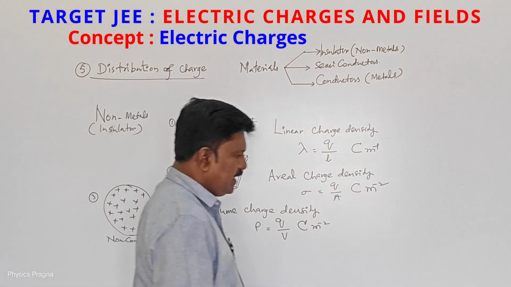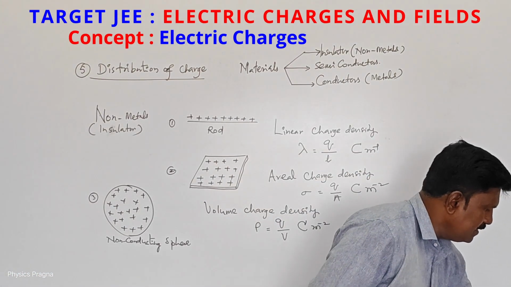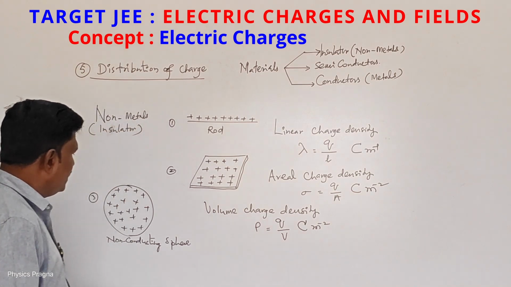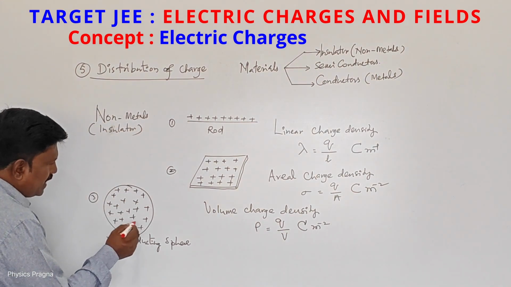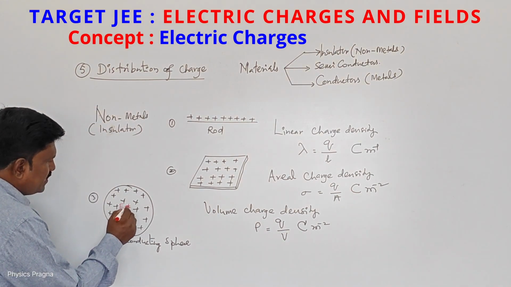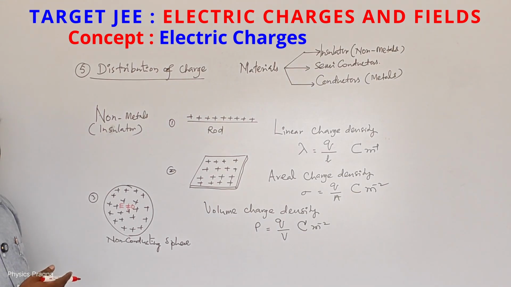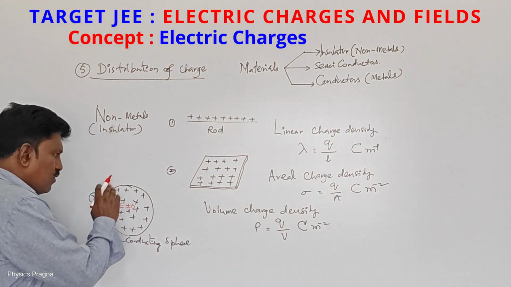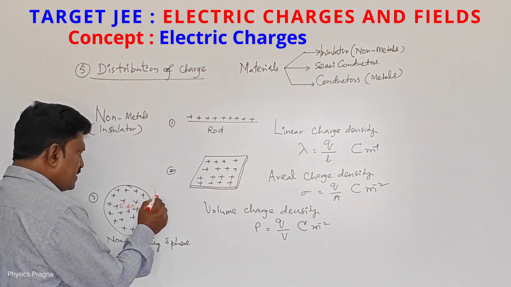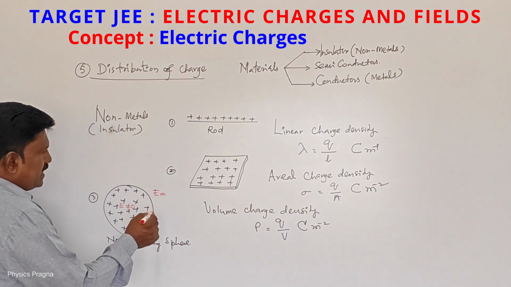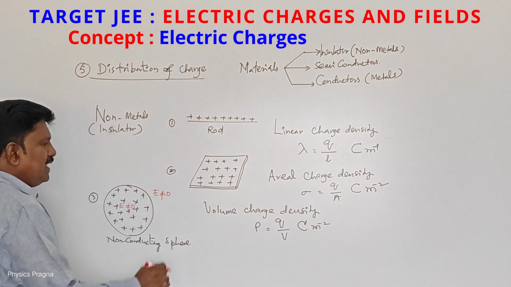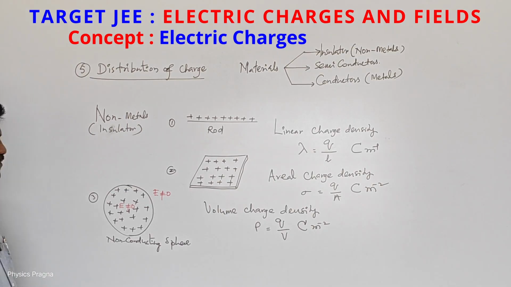If we want to find the electric field inside the non-conducting sphere, the electric field is not equal to 0. Why? Because wherever charges are there, there exists an electric field. Outside also, the charges are there, so outside this non-conducting sphere also the electric field never becomes 0. Some finite value will be there for the electric field.